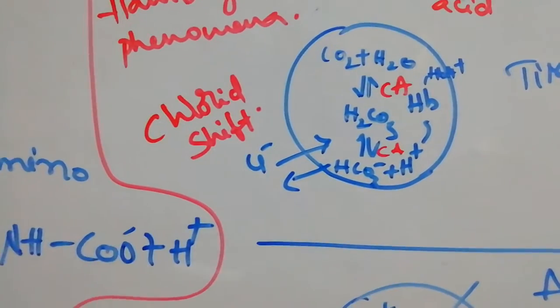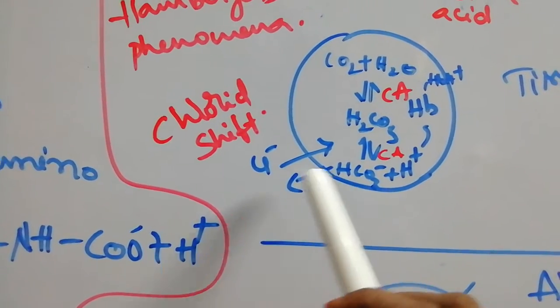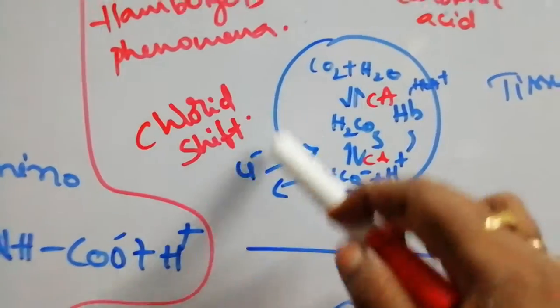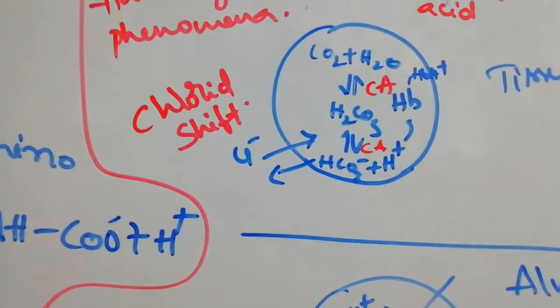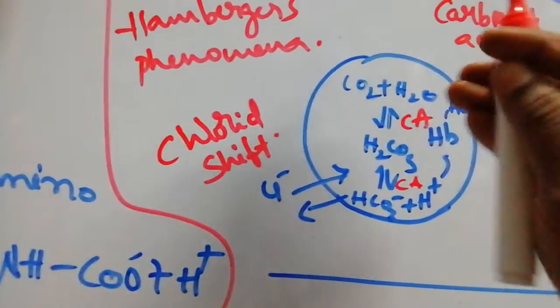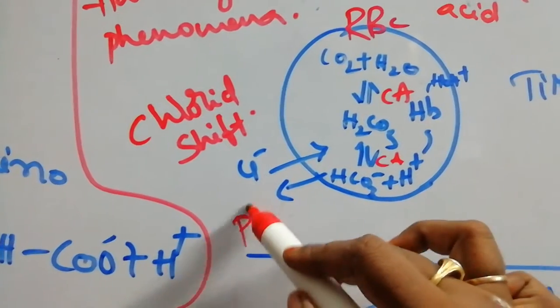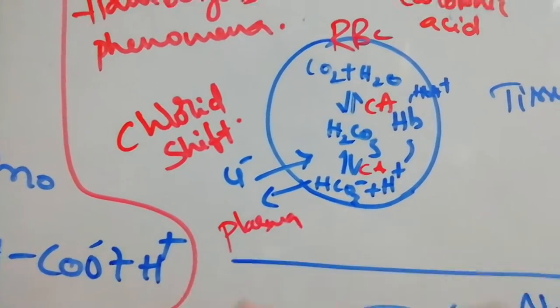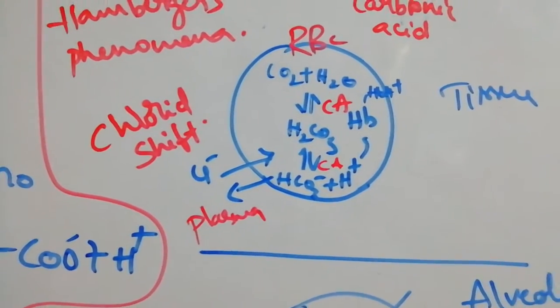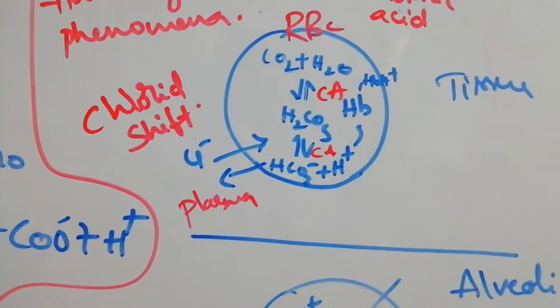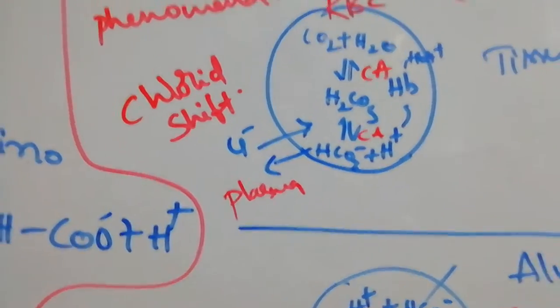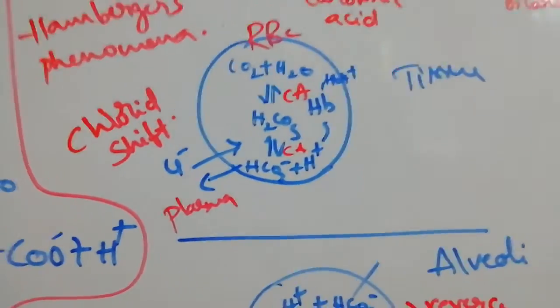What is chloride shift? Exchange of bicarbonates and chlorides between RBC and plasma. This is RBC, and outside is the plasma. So exchanging of bicarbonates and chlorides between RBC and plasma is called the chloride shift.